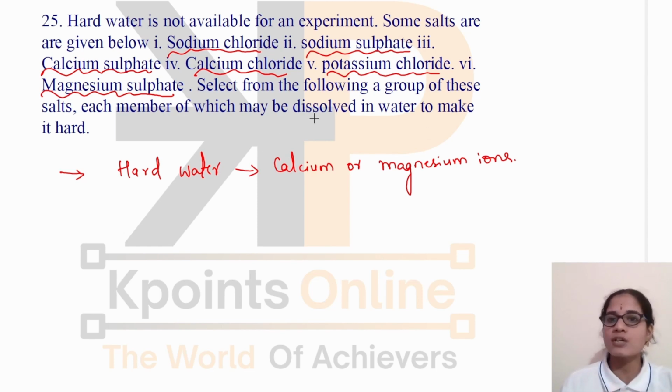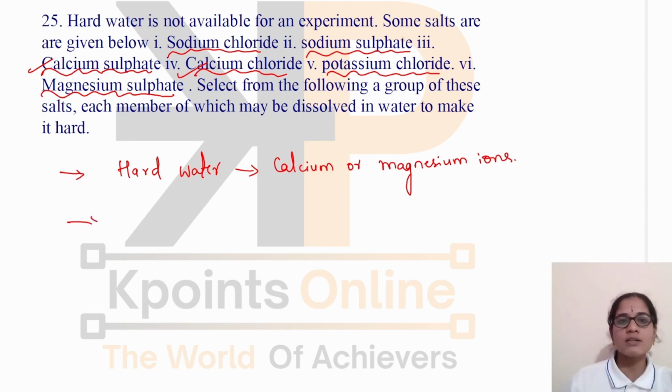Now we want to prepare hard water for an experiment. These are the salts which we are given. So by dissolving which salts will I get hard water? Let's check. Sodium chloride will not form any calcium or magnesium ion, so we cannot use it. Sodium sulfate also will not form calcium or magnesium ions. Then calcium sulfate, yes, this can be used for making it hard. Calcium chloride can also be used. Potassium chloride cannot be used. Magnesium sulfate can be used. The calcium and magnesium salts will make the water hard.